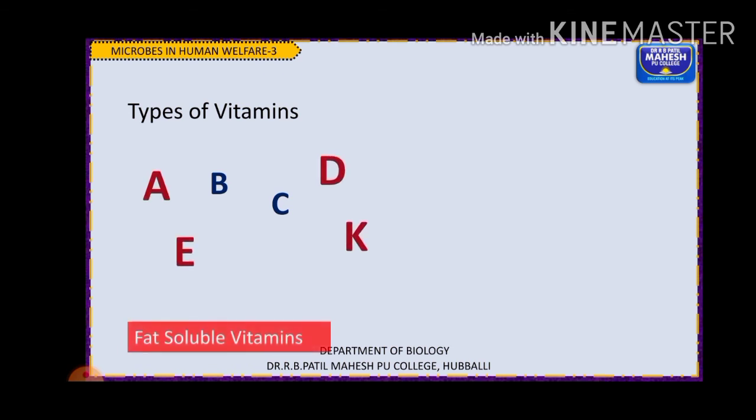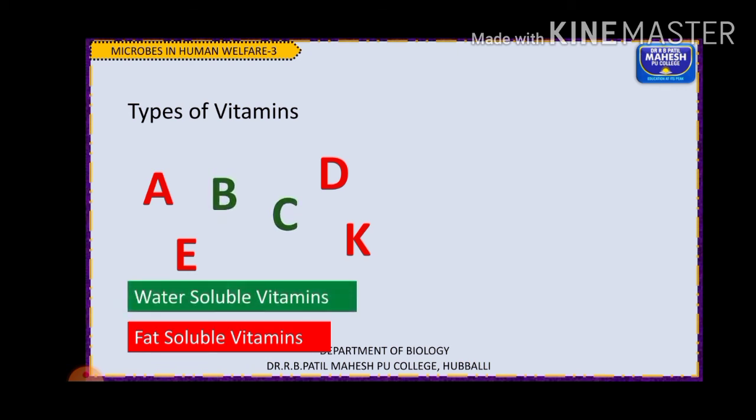The different types of vitamins are A, B, C, D, E and K. Some are fat soluble vitamins, such as A, E, D and K. Vitamins B and C are water soluble. This is not actually mentioned in your NCERT textbook. This is some extra information I am giving you, pertaining to the use of microorganisms.